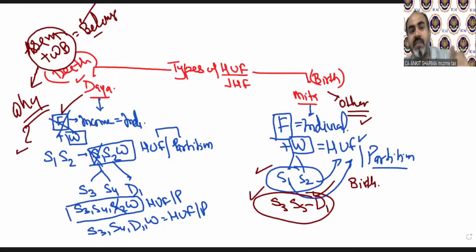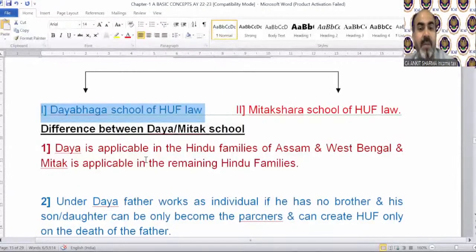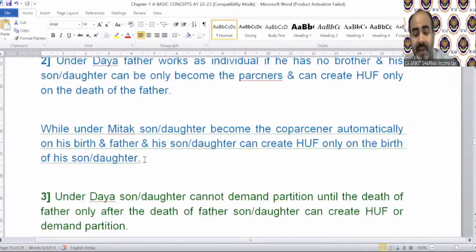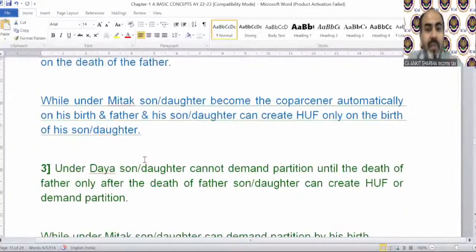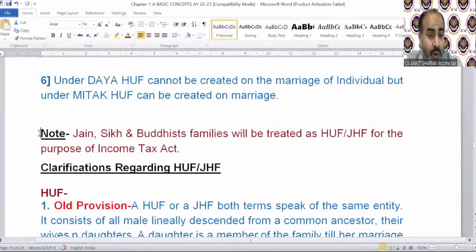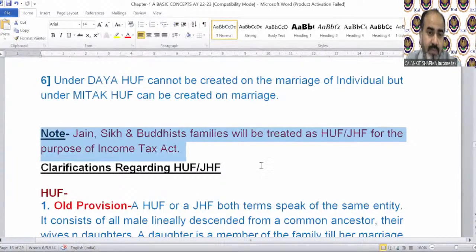I have explained with a chart so you can understand the differences. The first difference is that Assam and West Bengal follow Daya Bhaga, others Mitakshara. The death concept applies in Daya Bhaga, the birth concept in Mitakshara. I have already written all the differences; you can read them. Daya Bhaga is applicable to Hindu families of Assam and West Bengal. Second, third, you can read them. First understand the concept and then read it, and you will understand the meaning of what I am explaining. The important point is the note after point number 6.